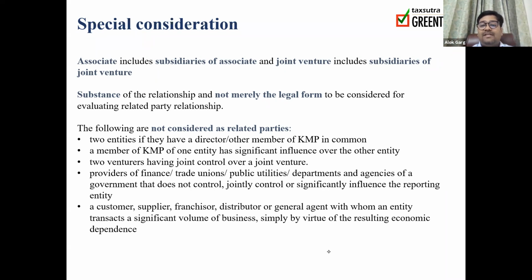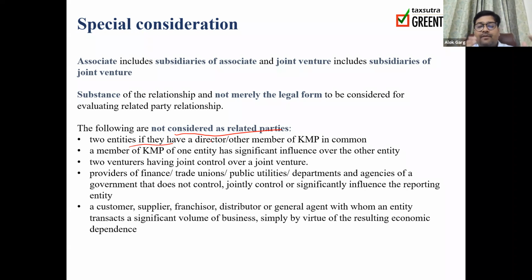The following are not considered as a related party, sir. Companies that allow a person could be director in, let's say, 8 companies, 10 companies, 15 companies. So if there is a person who is a director in Tata Group company, Birla Group company, and Reliance Group companies, whether just a person who is a director in 3 different companies, whether these 3 different companies could be a related party, answer is no. So standard says that the following are not considered as a related party if the 2 entities have a common director or a KMP in common.